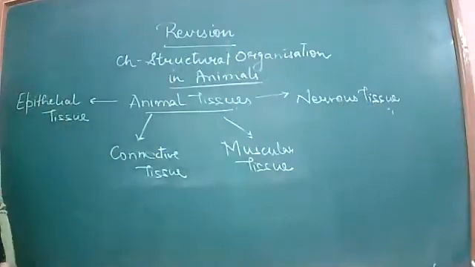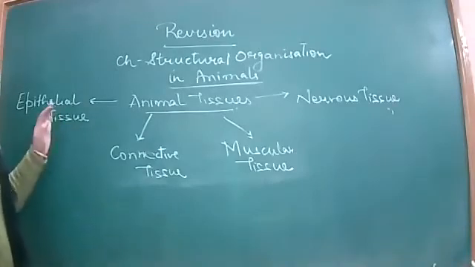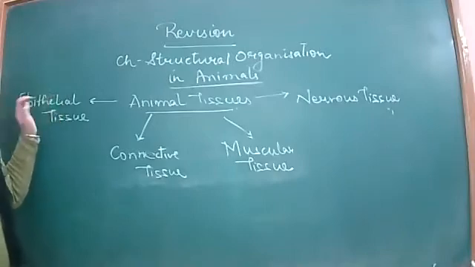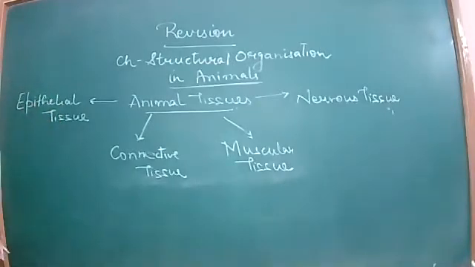So these are the 4 kinds of tissues which we have studied. Furthermore, we have studied their conditions, that is, what their roles and functions are and what their types are also. Okay, so coming to the first, the epithelial tissue.